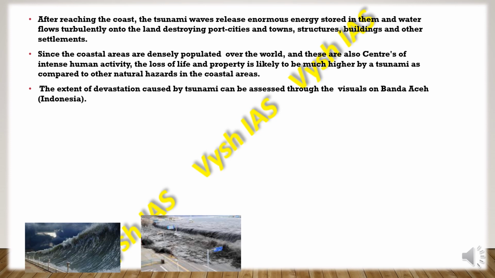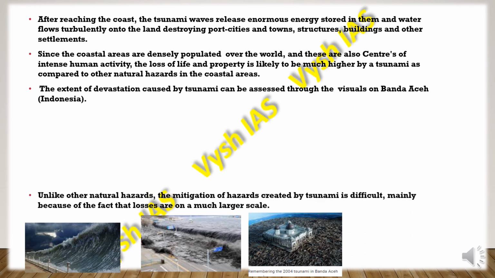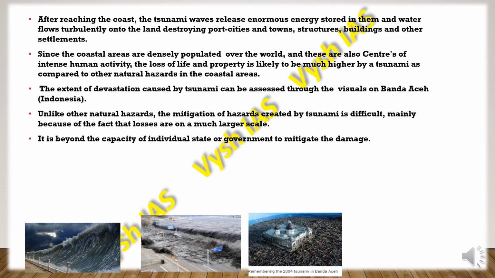The extent of devastation caused by a tsunami can be seen through the visuals of Banda Aceh in Indonesia. Unlike other natural hazards, mitigation of the hazards created by a tsunami is very difficult, mainly because the losses are on a much larger scale and beyond the capacity of individual states or governments to mitigate the damage.